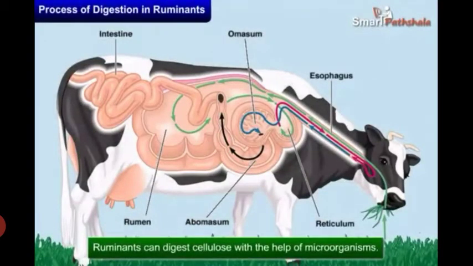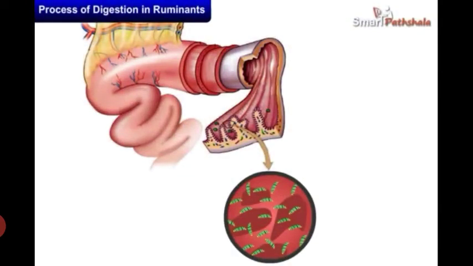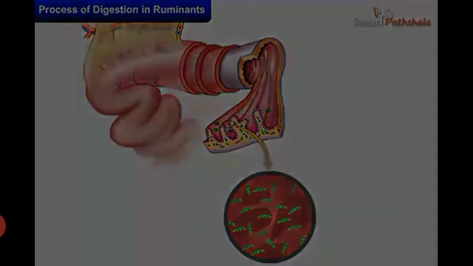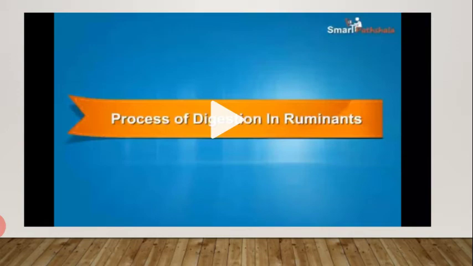Ruminants have a large sac-like structure between the small intestine and large intestine. The cellulose of the food is digested in this large sac by the action of certain bacteria which are not present in humans. Hope all of you understood the process of digestion in grass eating animals.